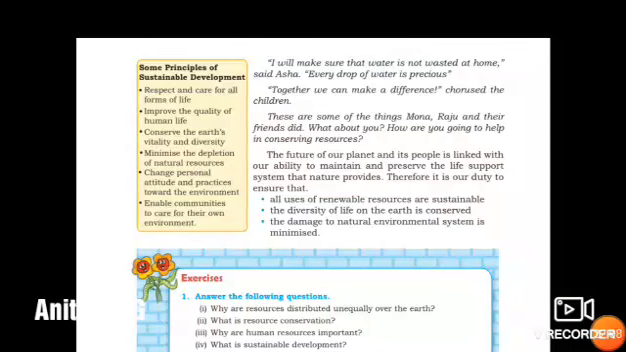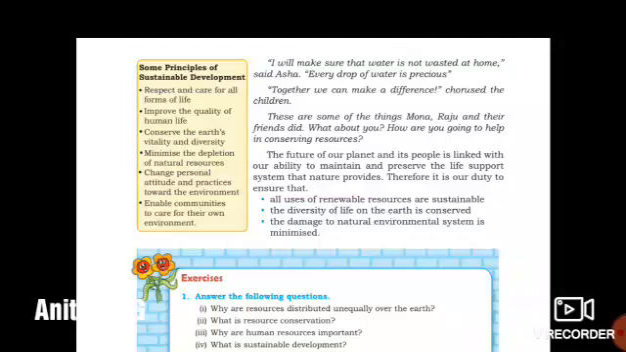I will make sure that water is not wasted at home, said Asha. Every drop of water is precious. So Asha said, I won't waste the water in the house. Every drop of water is very precious. Together we can make a difference, chorused the children. So they all agreed with that.